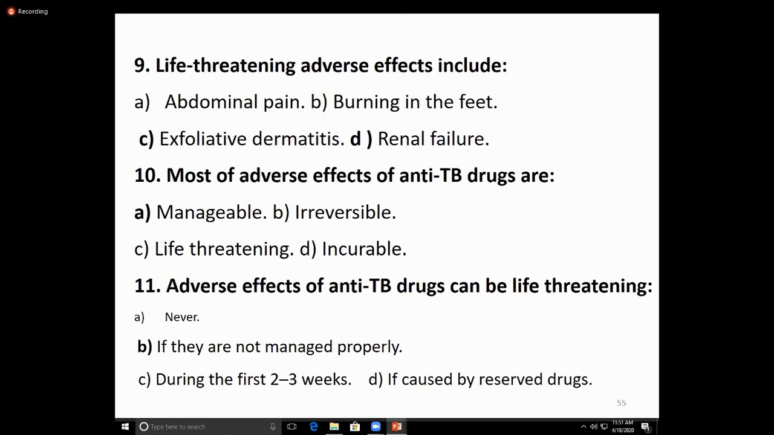And what are the uses? They are mainly used to treat tuberculosis. They are also used for UTI, bacterial gastroenteritis, soft tissue infections, bone and joint infections, gonorrhea, and also for prophylaxis of meningitis.